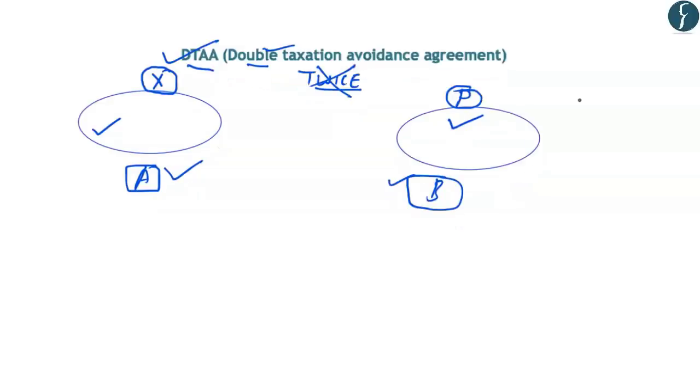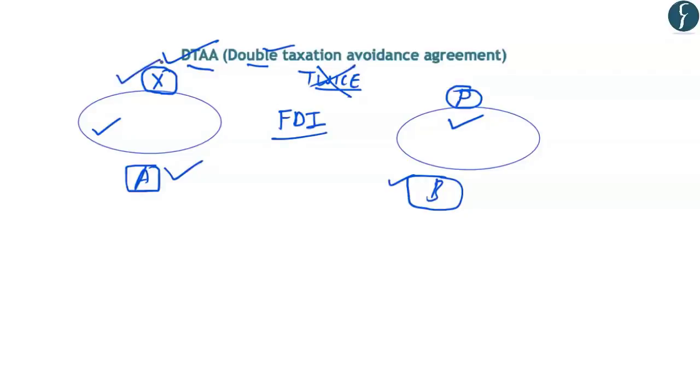These double taxation avoidance agreements are intended to make a country an attractive investment destination by providing relief on dual taxation. You should understand that such agreements are signed in order to attract foreign direct investment in such countries. This is because if an MNC or a company will be taxed twice, it will not find it attractive to invest in the other country. So in the majority of cases, the company has to pay taxes in the country in which it is registered.